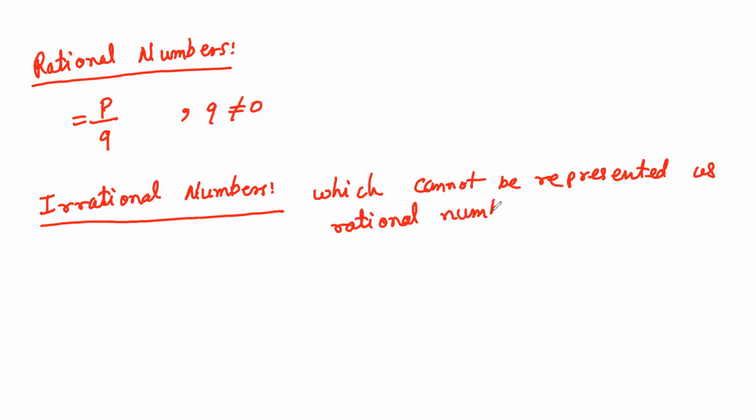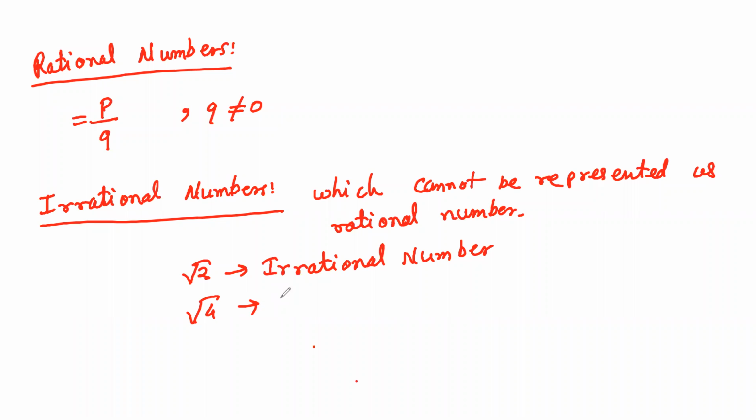Okay, so let us say we have under root 2. It is under root 2, so we will call it an irrational number. Now if we have under root 4, is it rational or irrational? Under root 4 is equal to 2, so it is a rational number. So we can say perfect squares, 4 is a perfect square, 9 is a perfect square, so under root 4 and under root 9 will be rational numbers.